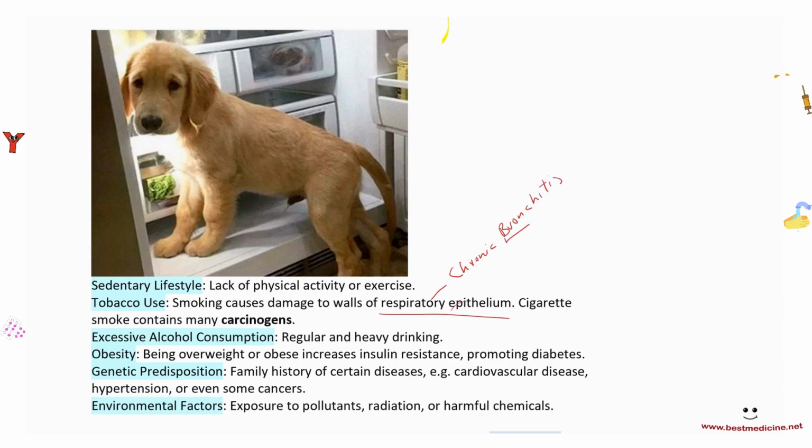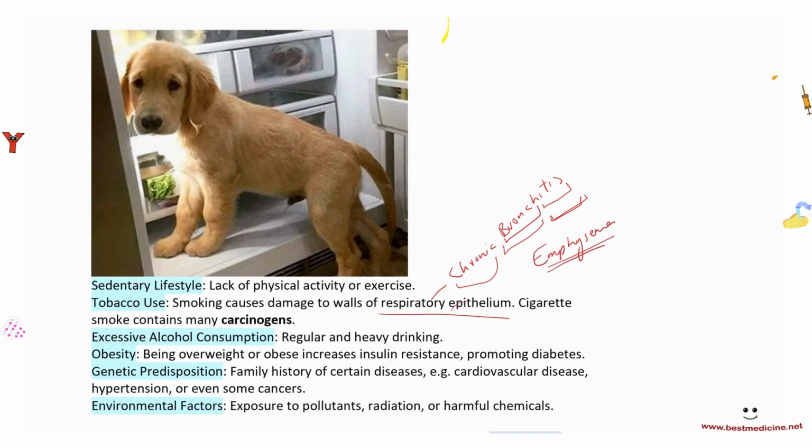Remember bronchi, right? So anything itis is inflammation. Inflammation essentially is when you have a redness, warmth, swelling of an area. So chronic bronchitis would mean chronic inflammation of bronchi. That's one of the diseases that can occur due to smoking. Another disease that can occur is called emphysema.